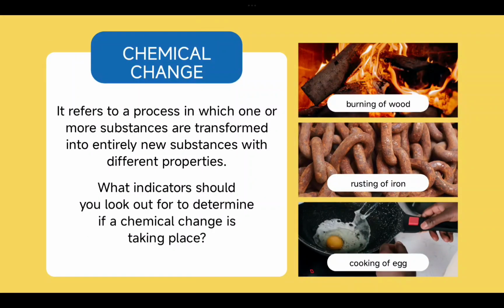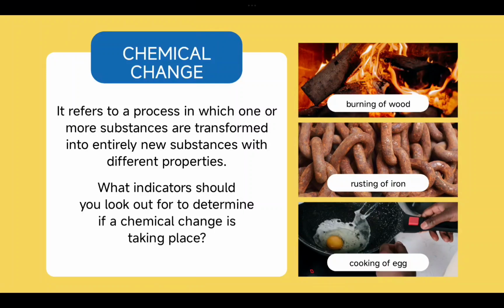Now, what is a chemical change? I already gave you some idea about a chemical change or chemical reaction. I mentioned many times in my previous class that a physical change is a change where the material is not changing.